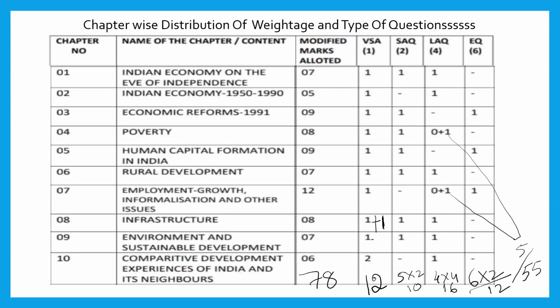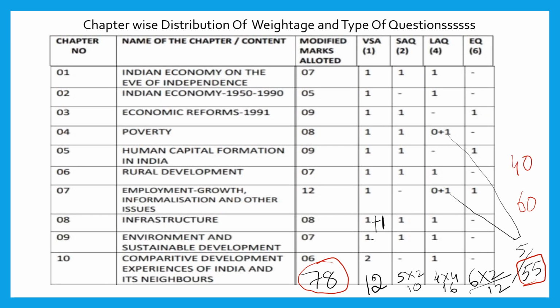And dear students, from Indian economy, total allotted marks is 78, that means including choice I'm talking. From this part, the maximum marks you have to score is 55. If you attend both practical oriented questions from this, then you can get 60 marks, and from part A you will get 40 marks.